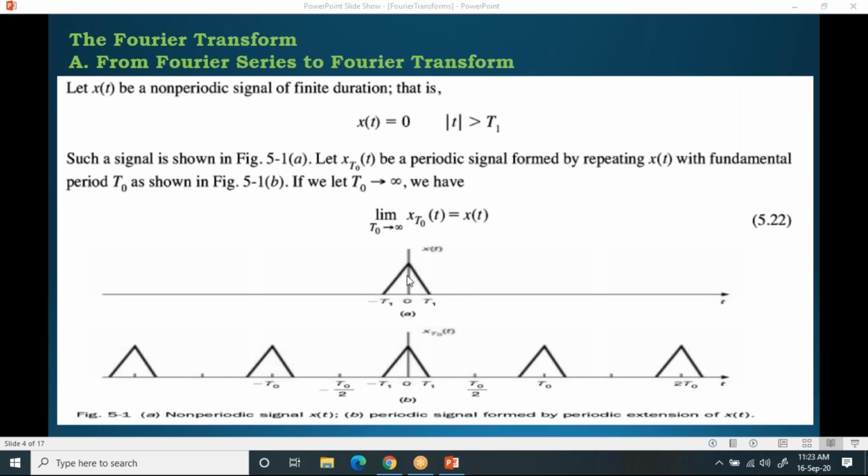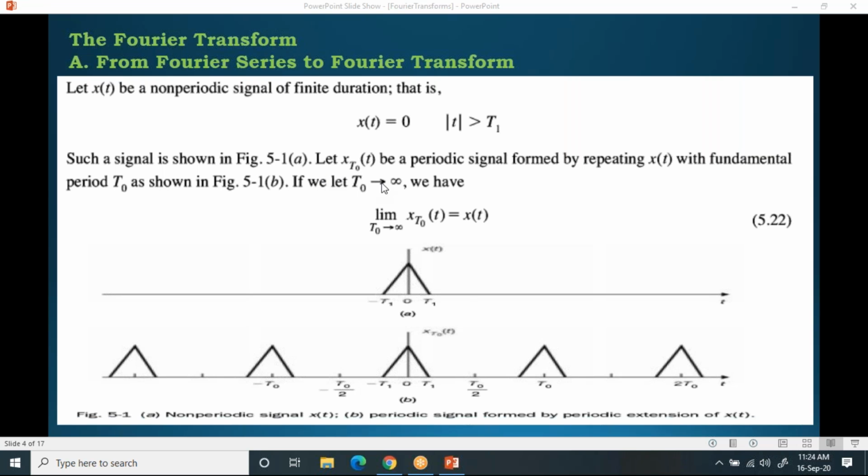If you observe this waveform, this is the waveform for x of t. The waveform exists only between minus t1 and t1, and for all other values it is 0. Now observe this x of t. This x of t is not periodic. It is not repeating again. So this is non-periodic.